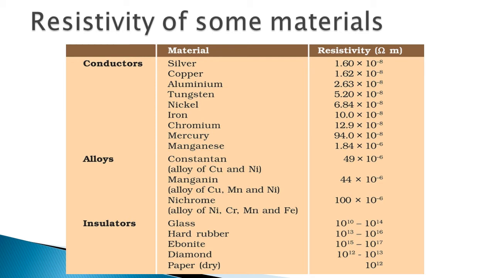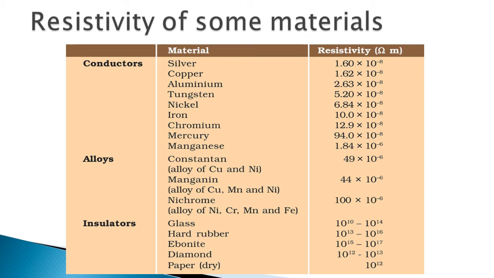Okay, so here, as you can see, resistivity values of various materials are displayed in front of you, and all these materials are categorized into three groups as conductors, alloys and insulators depending upon their resistivity values.